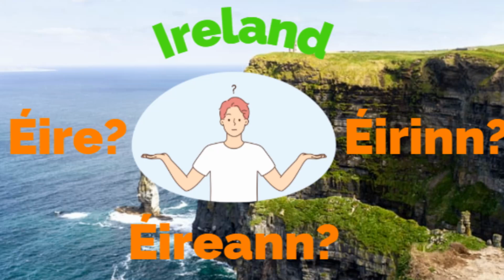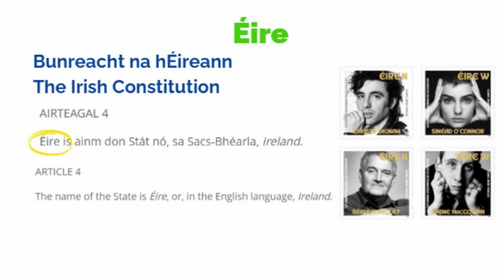Have you ever noticed that there are 3 words for Ireland in Irish? Éire, Éirinn and Éireann. How are you supposed to know which one to use? Here's the answer. Use Éire when you're just referring to the country. Éire is the name of Ireland in Irish. Éire. This is what you see on stamps.